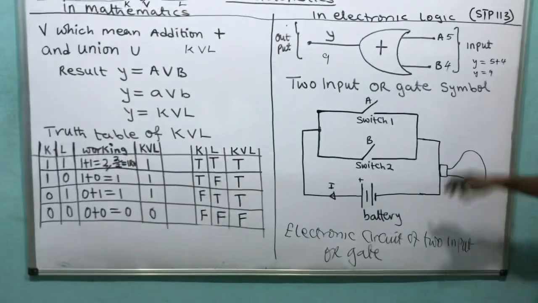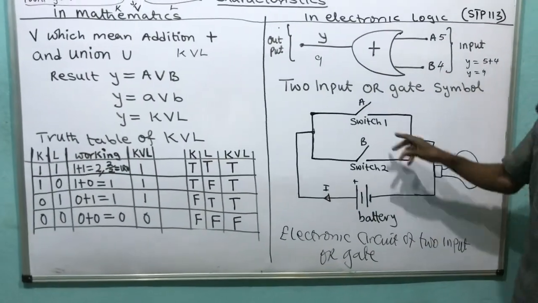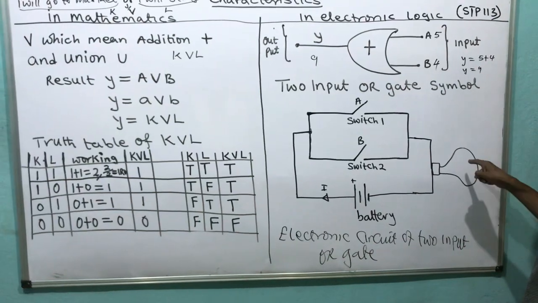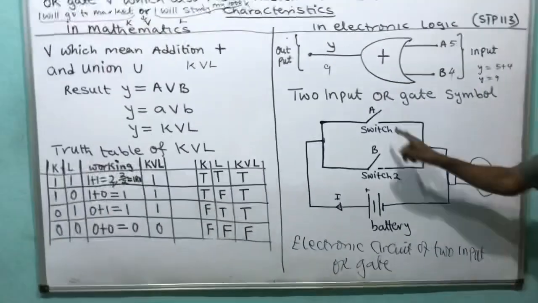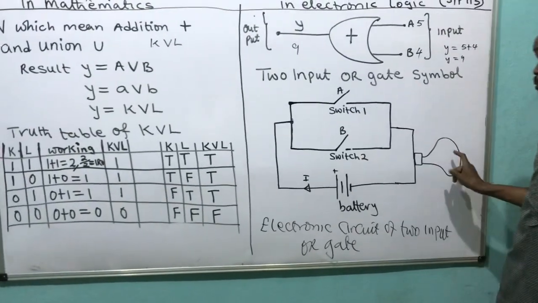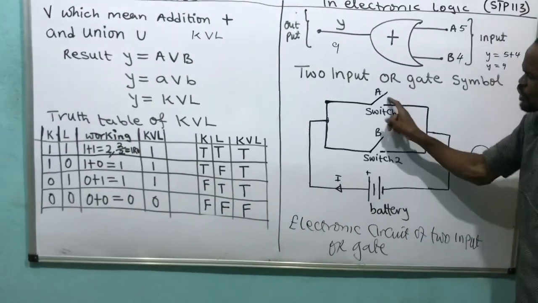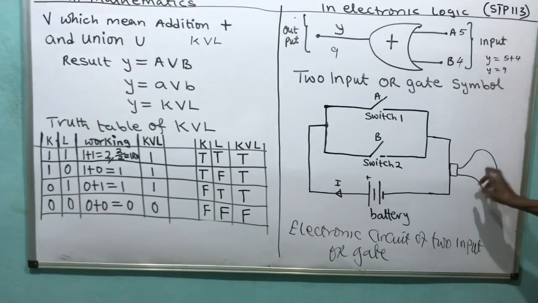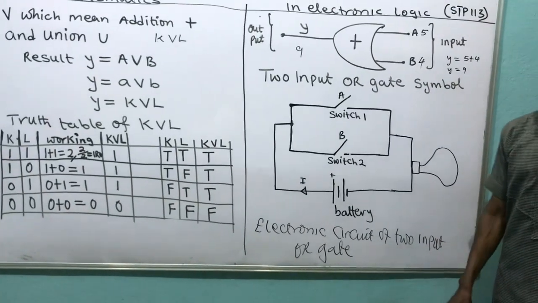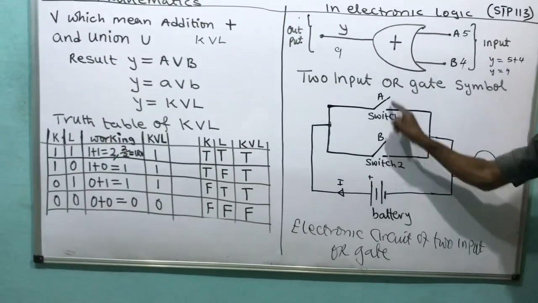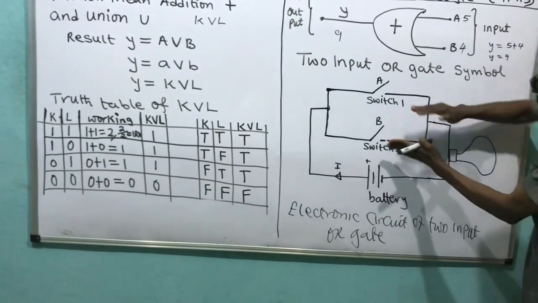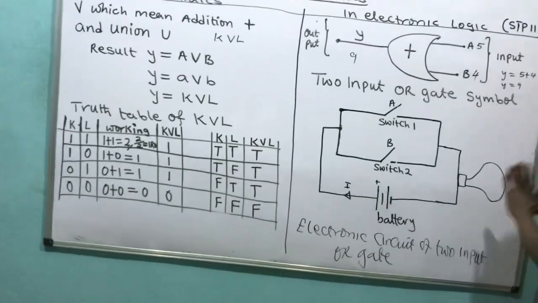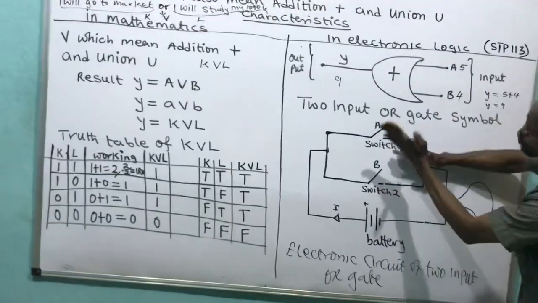This bulb will shine. You will see that this bulb will only go off if the 2 switches are off. Do you understand that? If the 2 switches are off, this bulb will go off. But if any of these switches is on, this bulb will be on and show light. It will not be on only if these 2 switches are off.